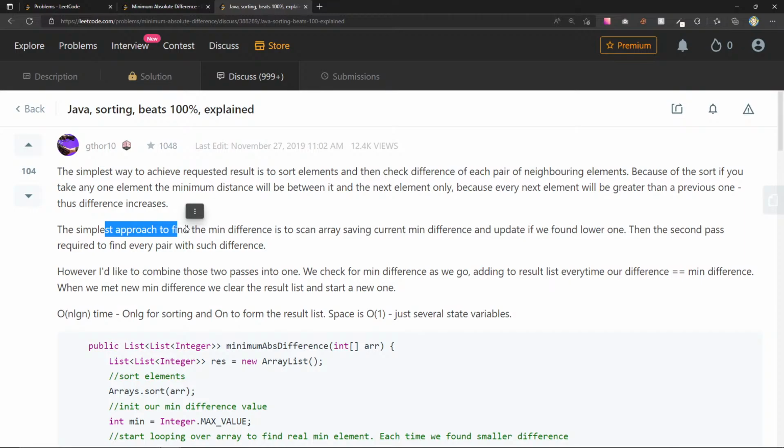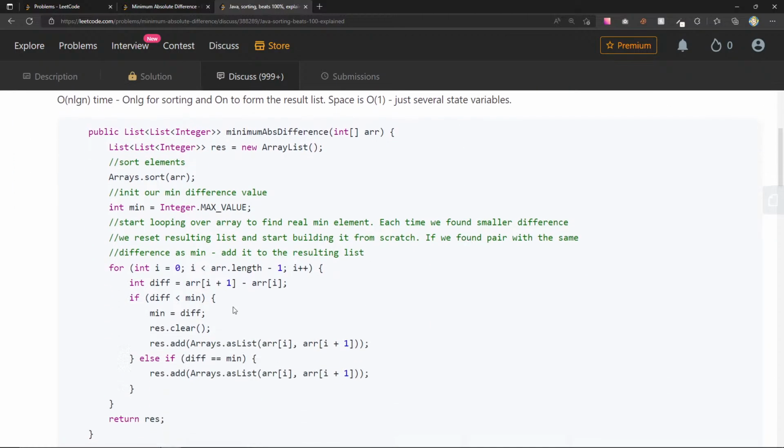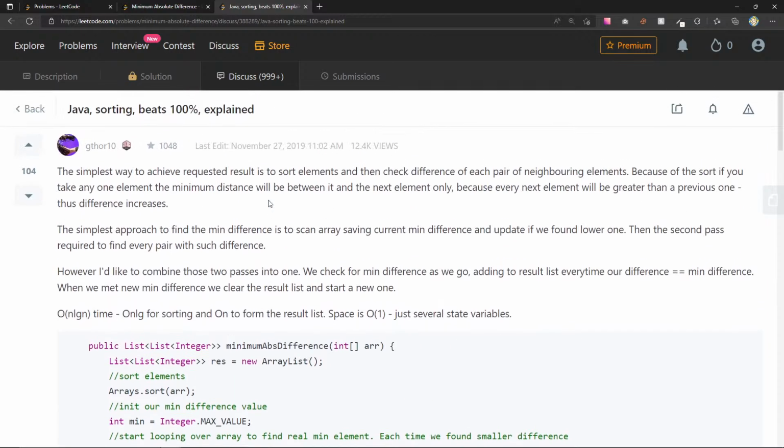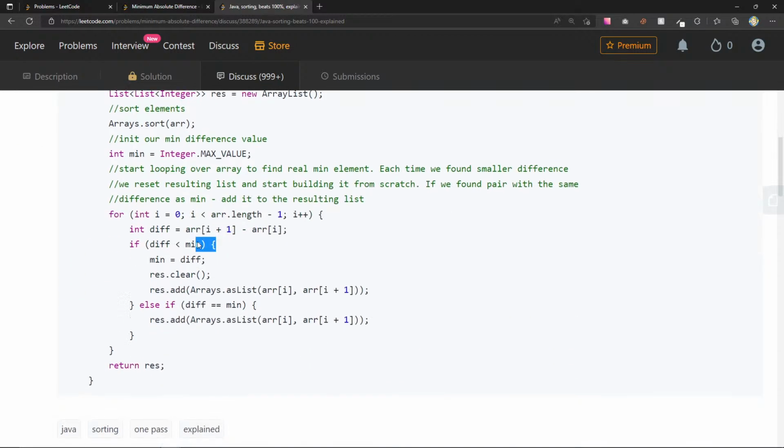Right. However, I like to combine these two passes into one. We check for min difference as we go, adding to the result list every time our difference equals the min difference. When we meet a new min difference, we clear the result list and start a new one. Yeah, that's actually something we can do as well. But this is the top answer, and it's pretty much exactly what we did. So I'm pretty happy with that.